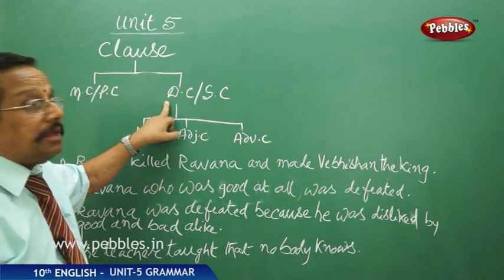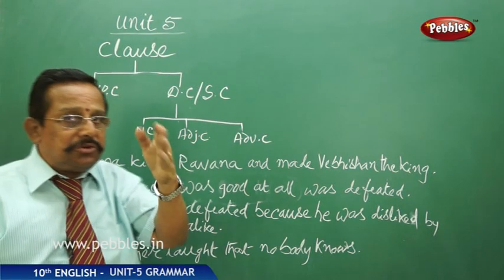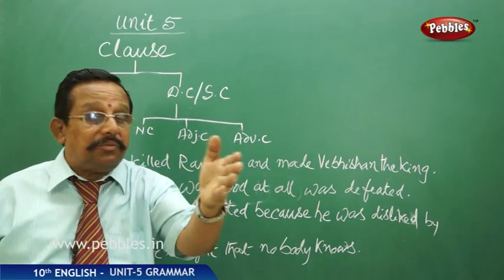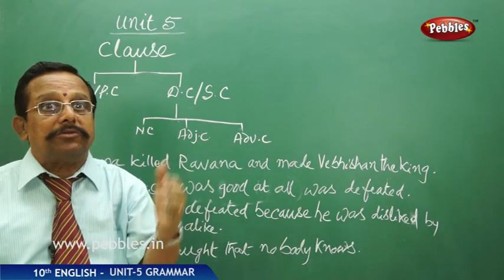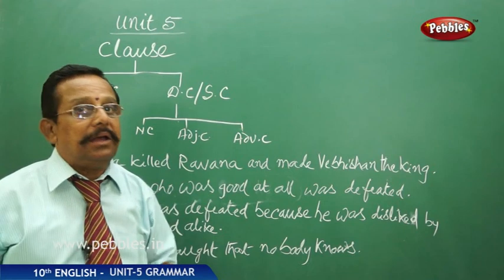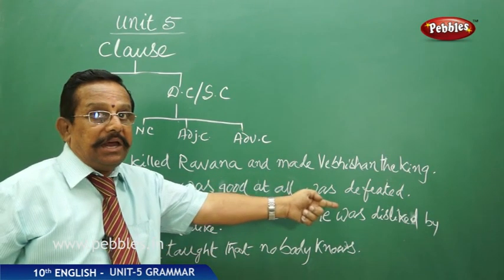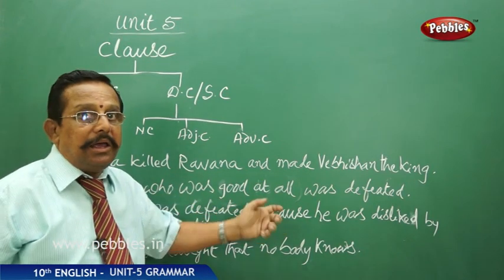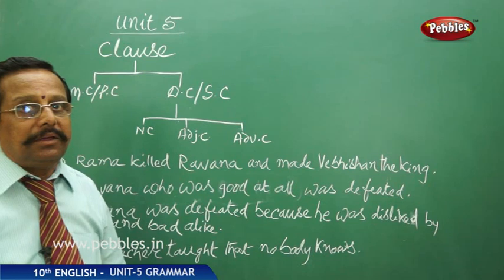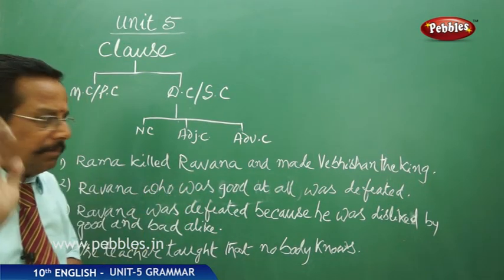And every dependent clause is a subordinate clause. Right? Every student is subordinate to his father, to his parents. You are dependent on your parents, so you are a subordinate or a dependent. Likewise, here is the main clause "Ravana was defeated," and on that, this "who was good at all" is dependent. So now a bit of clarity has come, I feel, that much.